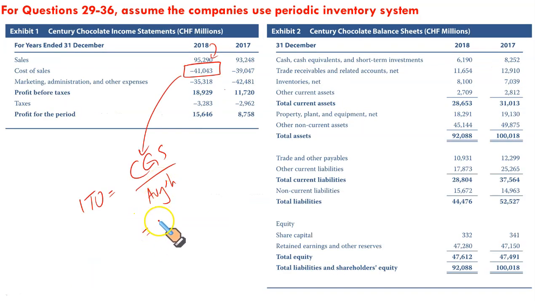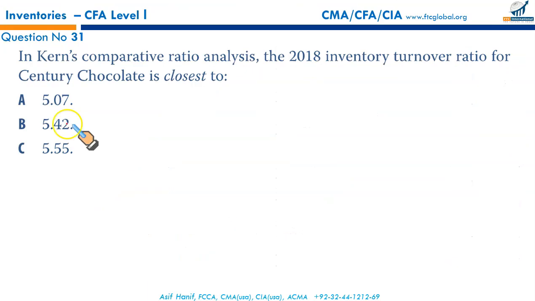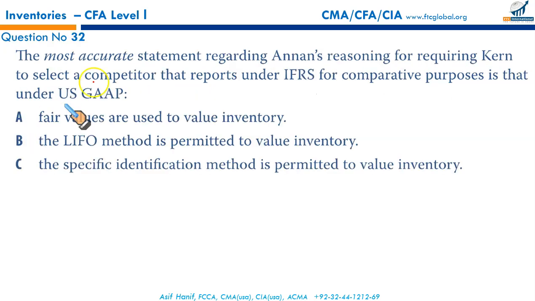We have CGS, that is 41043, divided by the average inventory that was just calculated, 7569.5, and its simplification will give you 5.422. So that's your inventory turnover. 5.422, that makes B the correct option. Next, the most accurate statement regarding Annon's reasoning for requiring Ken to select competitors that report under IFRS for comparative purposes